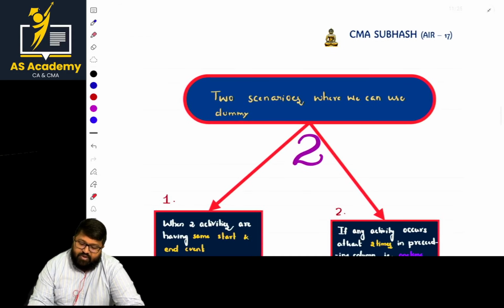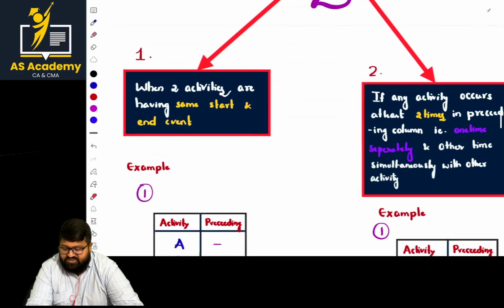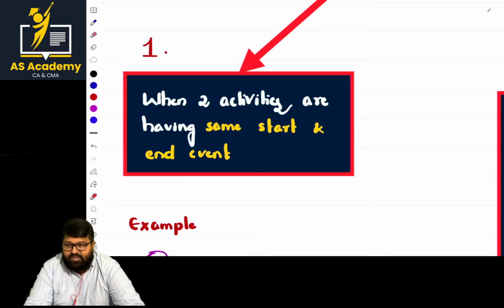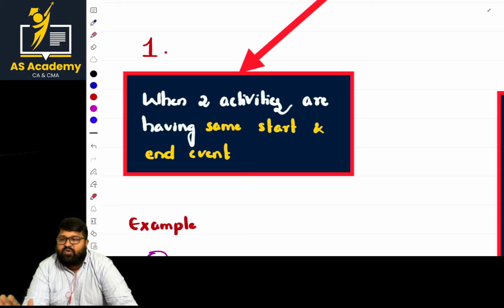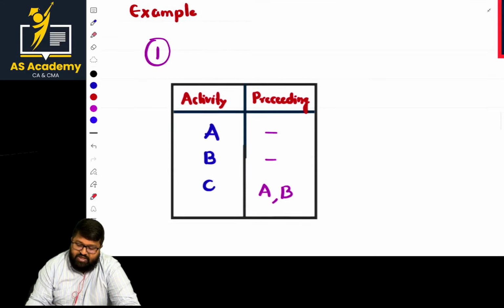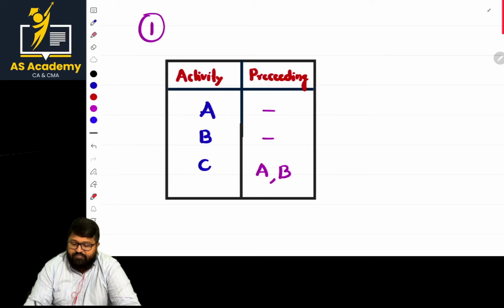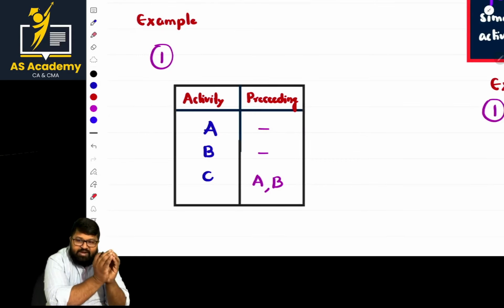Next, there are only two cases where we use dummies. What is the first case? When two activities have the same starting and the same ending event. When two activities have the same starting and same ending event, then we use a dummy. Let us go with an example. This is a previous example which I discussed, and we even constructed the diagram. So what is the basic rule? Two activities having the same starting event and the same ending event.